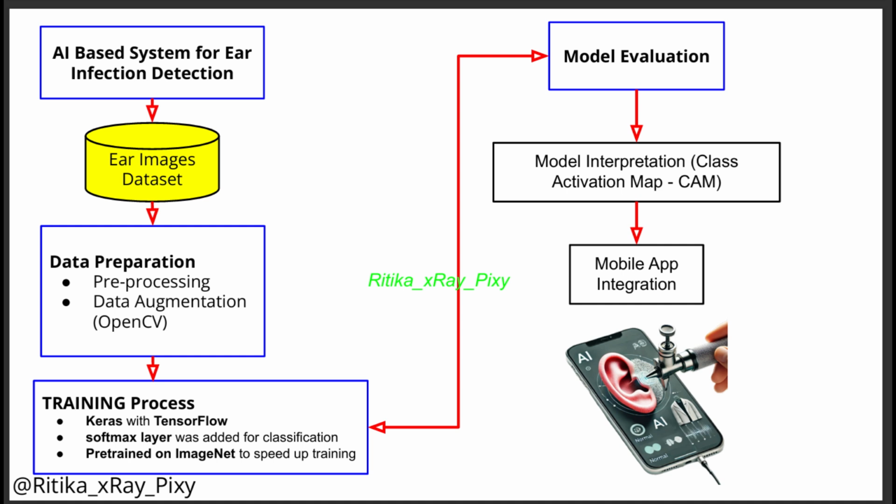Then we have model development. So here we have a deep learning algorithm. So CNN architecture is used. Then we have the training process where we will train on the images. After training, we will perform testing and then final validation.